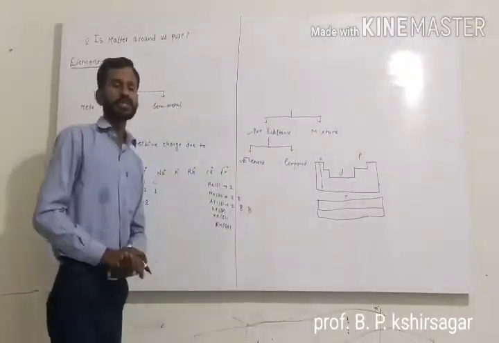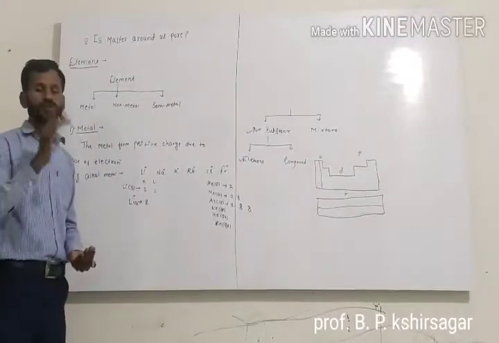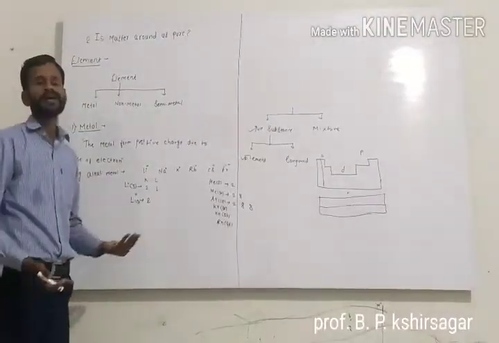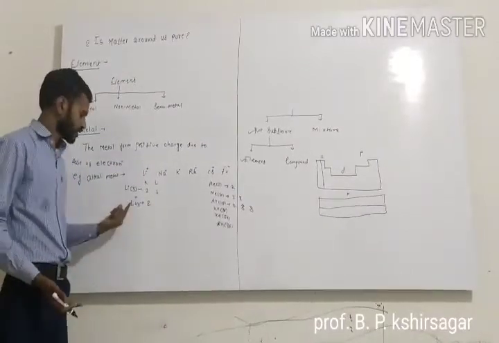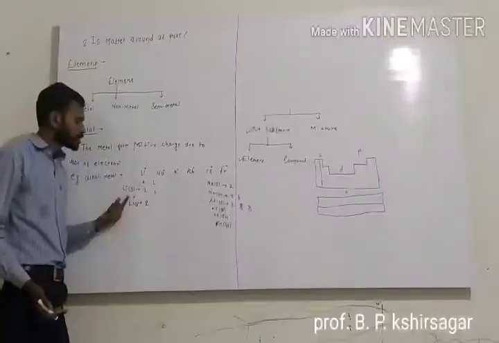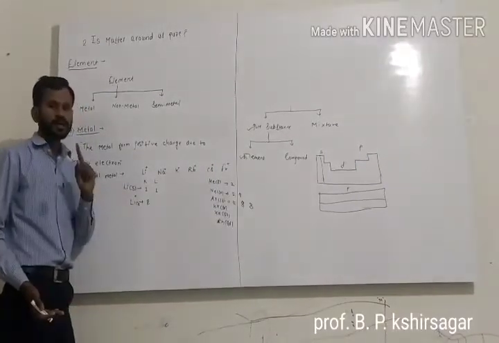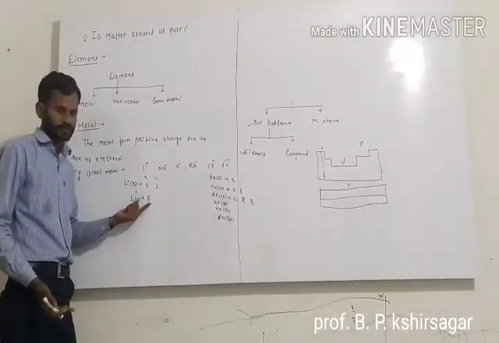But in chemistry, when it loses, we use the positive charge, and when it gains, we use the negative charge. So lithium has a positive charge because it loses one electron and becomes stable.